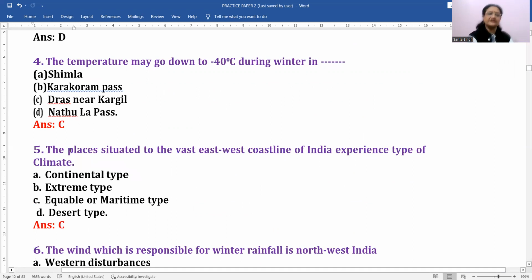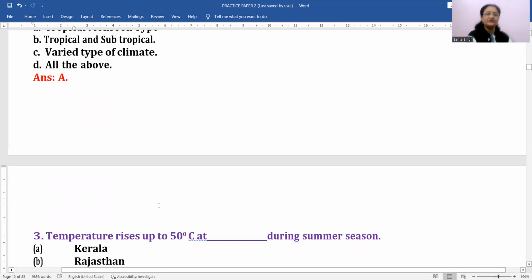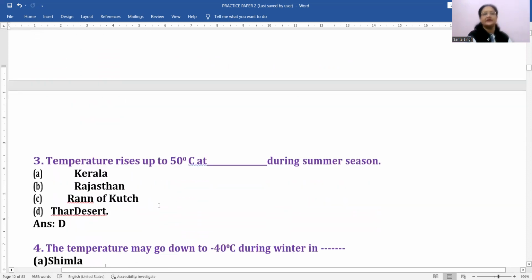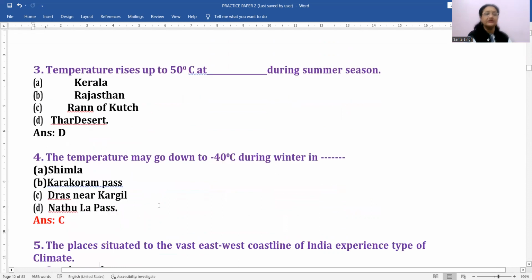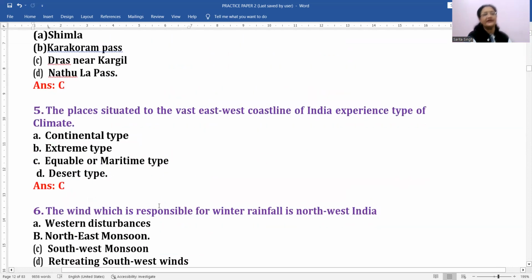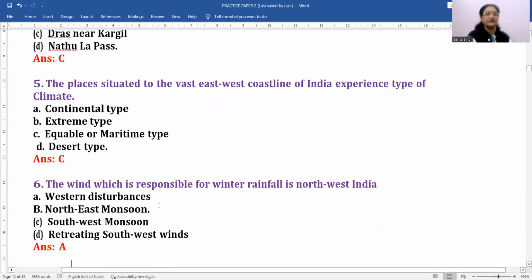Okay. Next question is, the places situated on the vast east-west coastline of India experience which type of climate? Equable or maritime type climate. Okay. Equable or maritime. What is the reason for that? The reason is that due to the influence of land and sea breeze, you will find the equable climate.